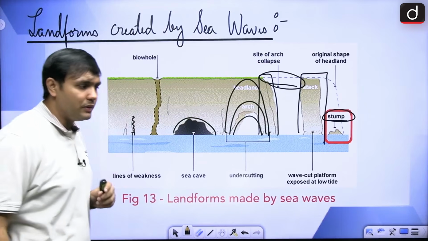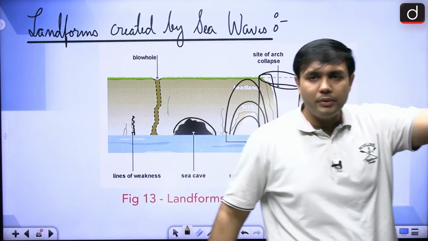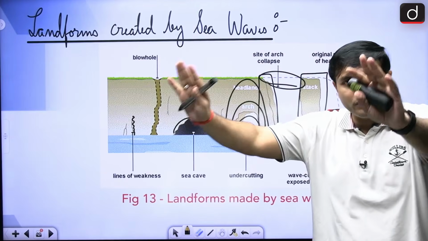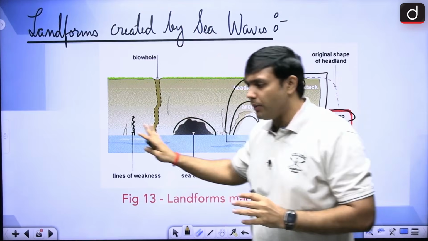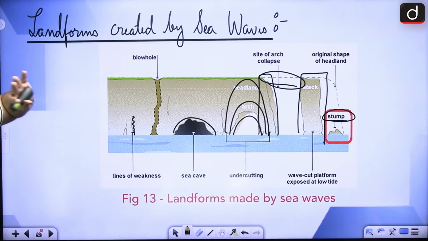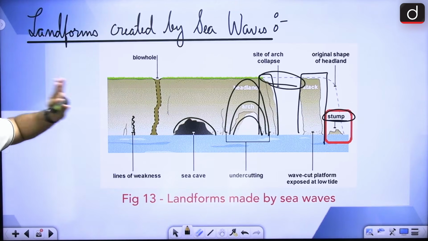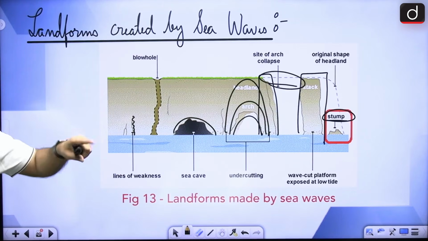Now, in case of sea waves, very easy to remember, right? Because what is happening is due to the movement of the sea that is falling on this particular, say for example, part of the earth, right? Due to the breaking of the sea waves again and again on this particular region, right, what will happen here?